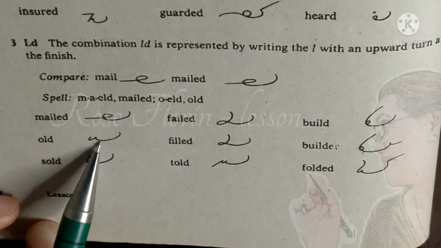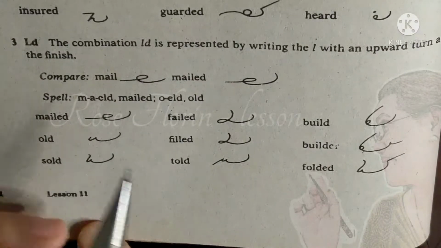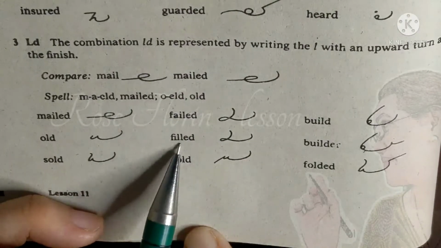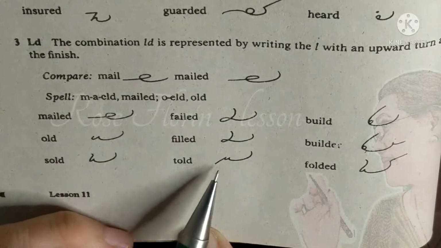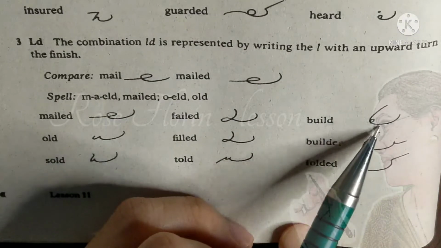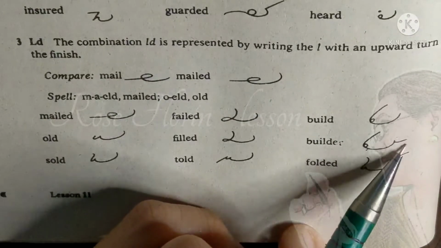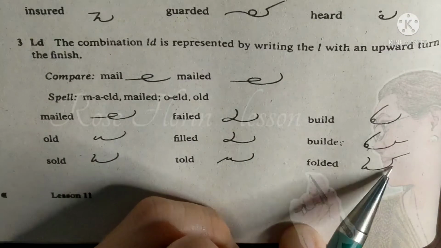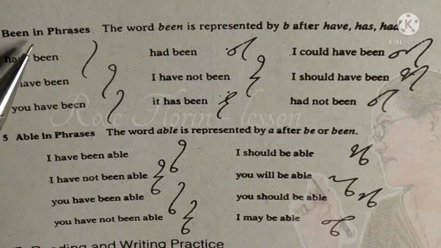Old, O-L-D. Sold, S-O-L-D. Failed, F-A-L-D. Field, F-E-L-D. Told, T-O-L-D. Build, B-E-L-D. Builder, B-E-L-D-R. Folded, F-O-L-D-D. Okay, combination of been in phrases.